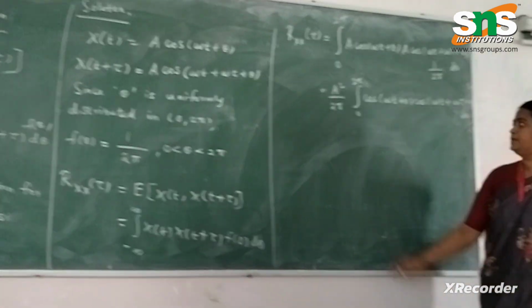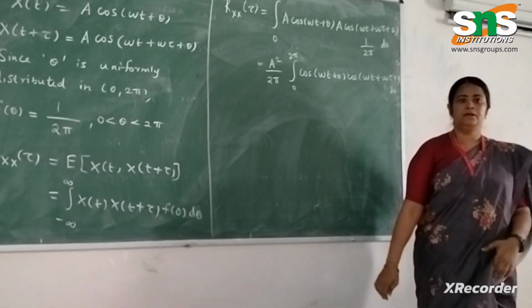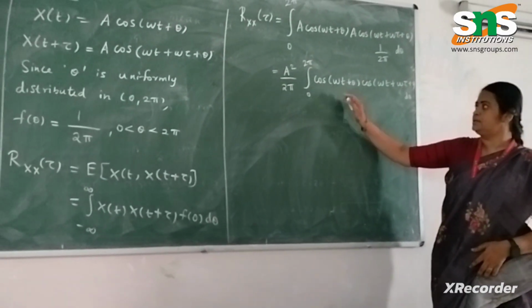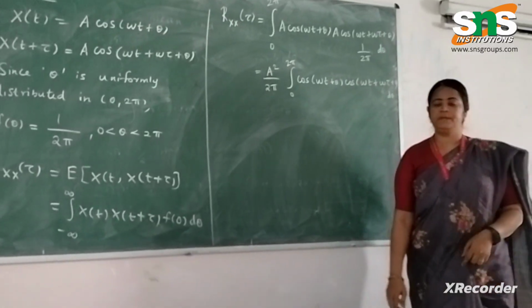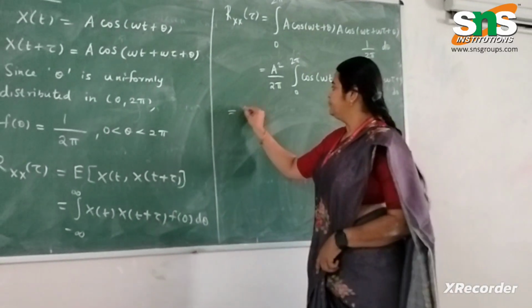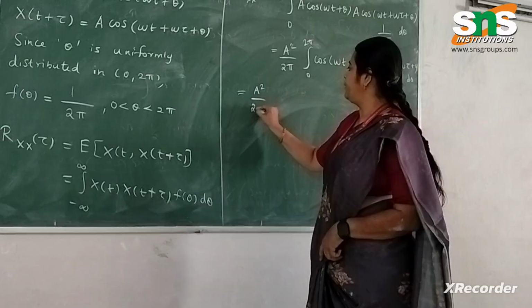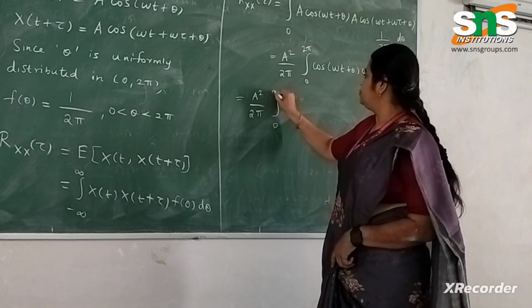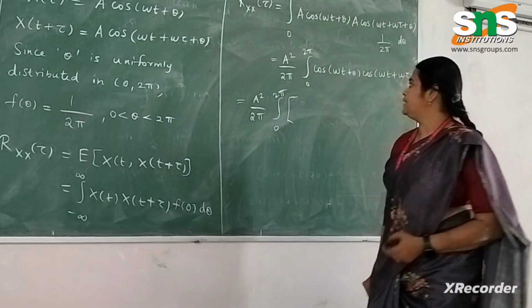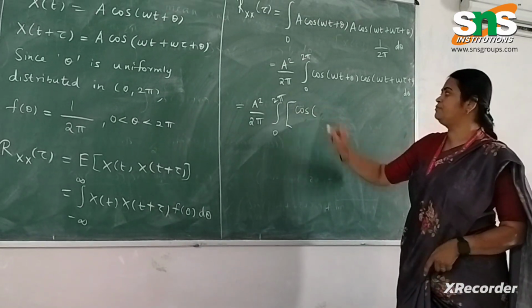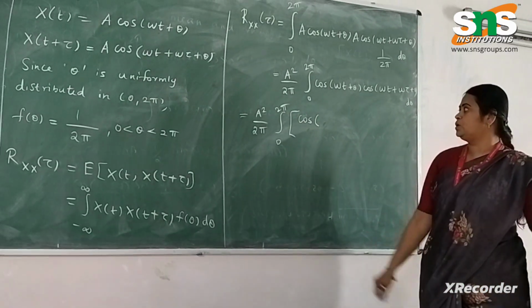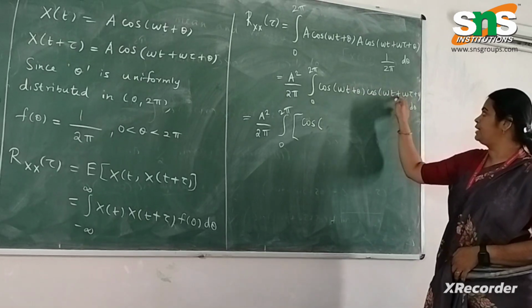So now you have to integrate this with respect to theta. So first let me simplify this. This is in the form cos A cos B. So what is the formula for cos A cos B? So that is nothing but a square by 2 pi integral 0 to 2 pi. Cos A cos B is given by cos of A plus B plus cos of A minus B by 2. So cos of A plus B is nothing but you have to add these two things.